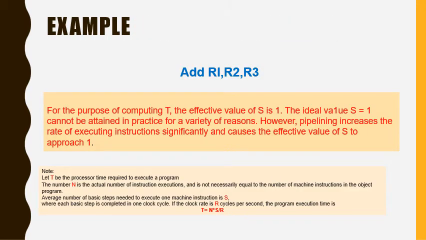Consider the instruction add R1, R2, R3, which adds the contents of registers R1 and R2 and places the sum into R3. The contents of R1 and R2 are first transferred to the input of the ALU. After the add operation is performed, the sum is transferred to R3.